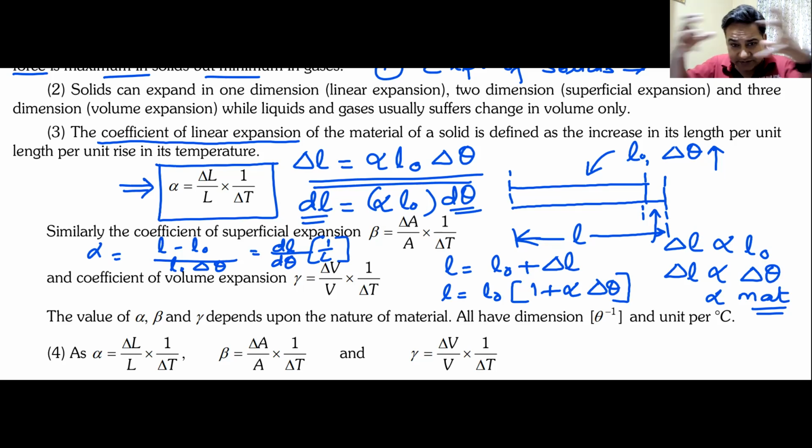So you see everything is coming together very nicely, yes or no? Yes, sir. So if you remember any one of these, you should be able to derive the other ones.